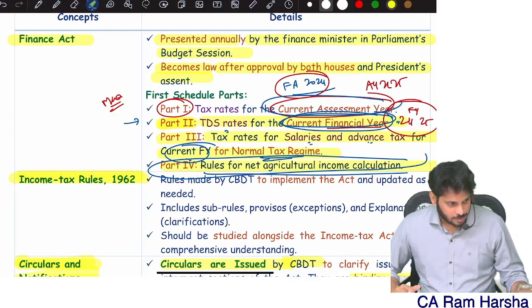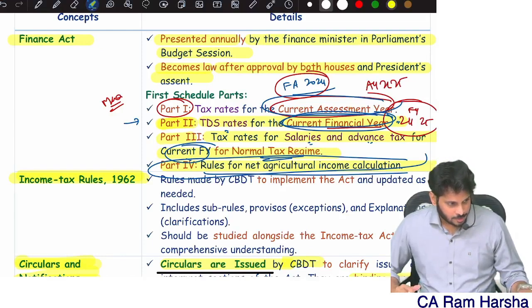But there are some incomes where, whether the assessee is an individual, HUF, company, or partnership firm, doesn't matter. That income is liable for a specific tax rate. We call them special incomes and tax rates. For example, lottery. Suppose I won a lottery of 5 lakh. I will not apply the up to 2.5 lakh, 2.5 to 5, 5 to 10 logic. Straight away, lottery income is taxable at 30%.